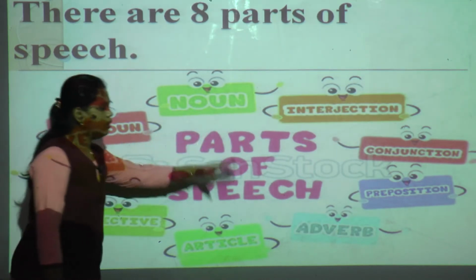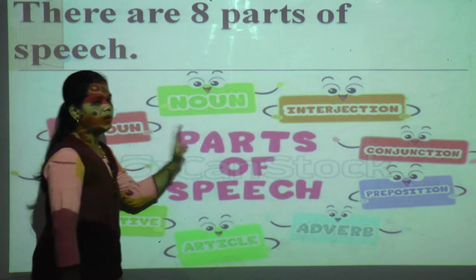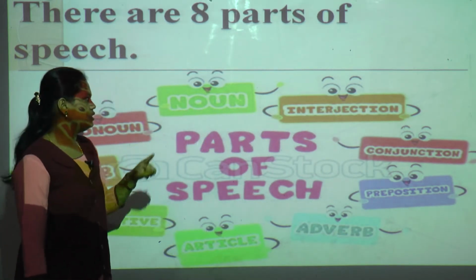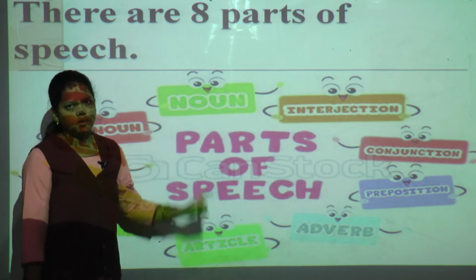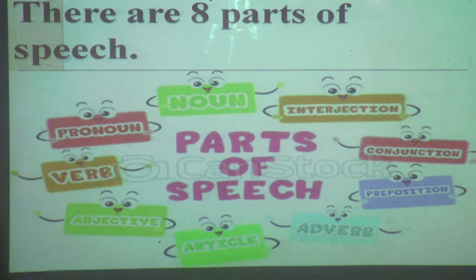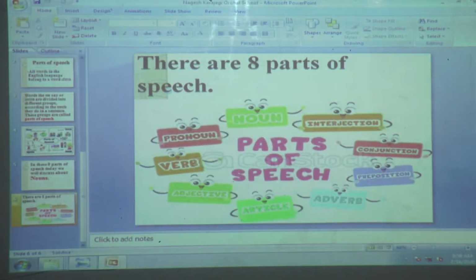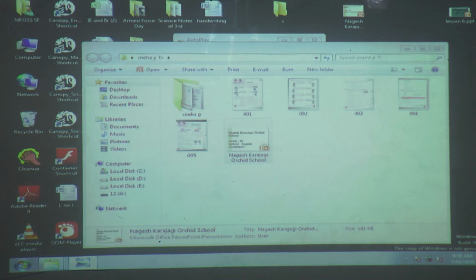Today we are going to learn the first part of speech, that is noun. Our 6th chapter of English grammar is nouns. Now students, you can open your English grammar textbook, lesson number 6, page number 17.